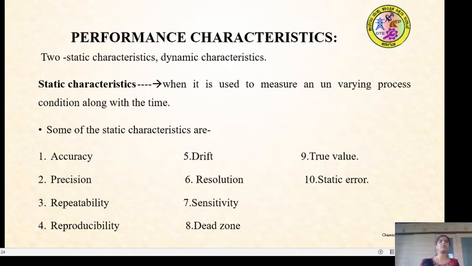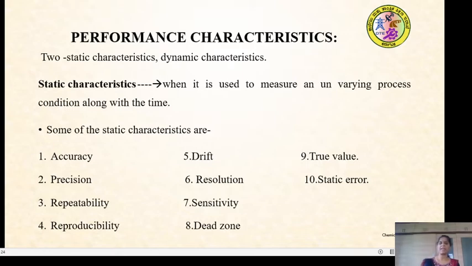There are two types of characteristics. One is the static characteristics, and the other is the dynamic characteristics. The static characteristics are considered when the instrument is used to measure a quantity which is not varying with time, so it is not a function of time. Then that particular instrument is chosen.